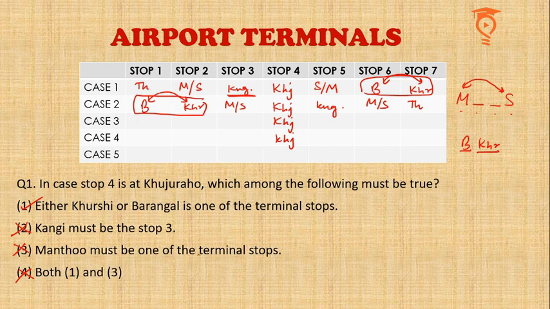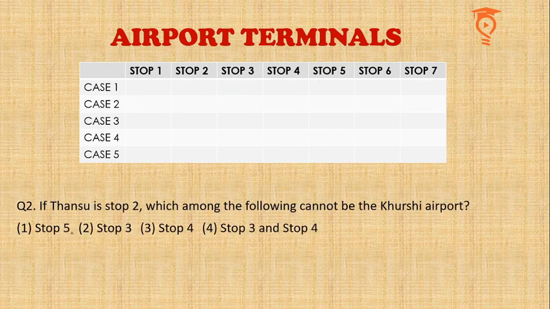Let us move ahead. Next question. Okay, so this question tells us that Thansu is at stop number 2. If Thansu is at stop number 2, so we have placed Thansu at stop number 2. What else have we been asked? Which among the following cannot be the Khurshi airport? So what else do we already know? We know that between Mantu and Sindh there are 2 stops. We also know that Barangal and Khurshi, they are going to be adjacent to each other, and we know that Kangi cannot be one of the terminal stops.